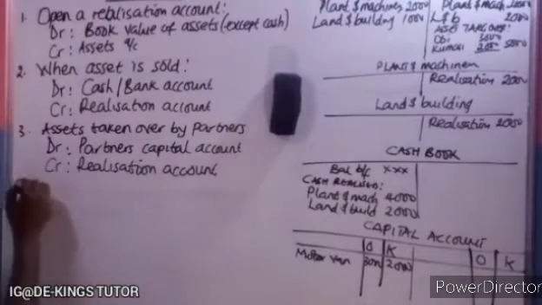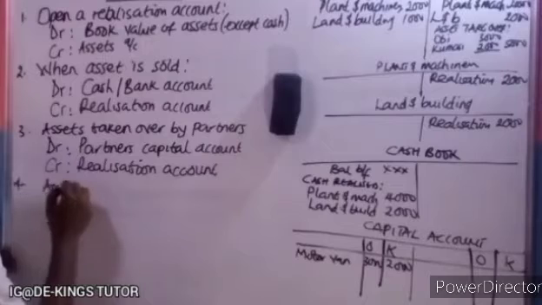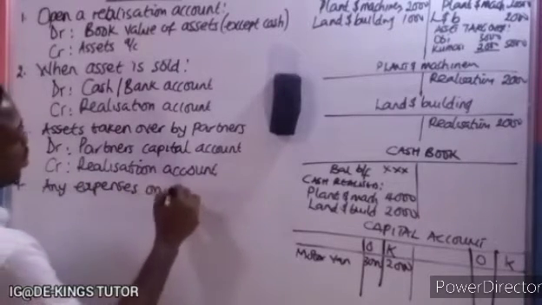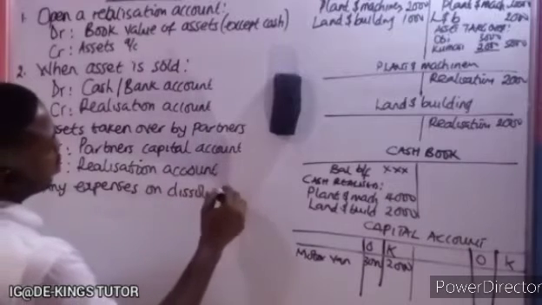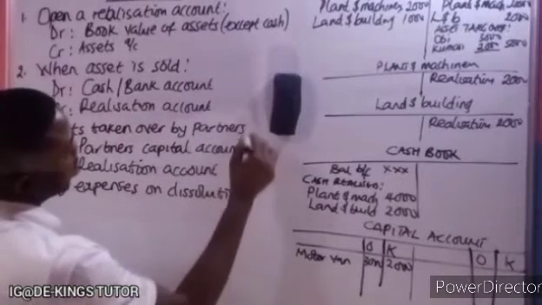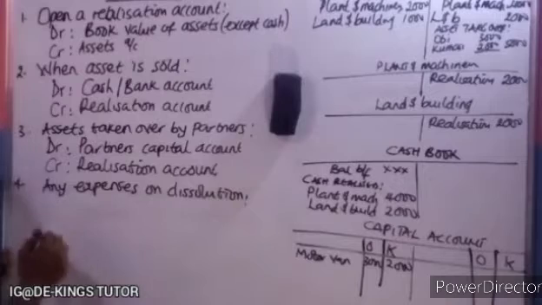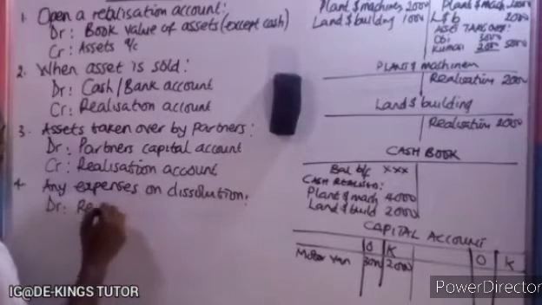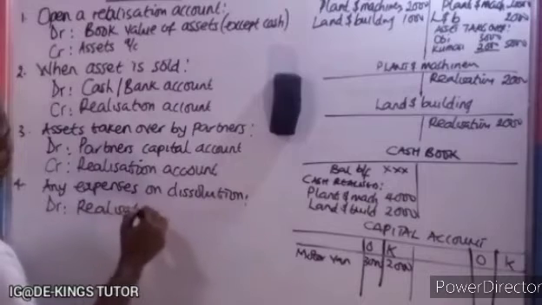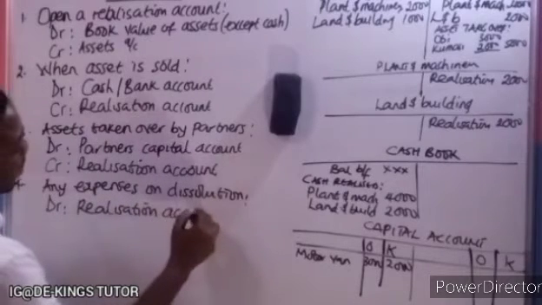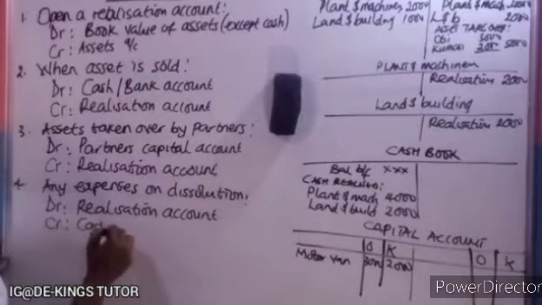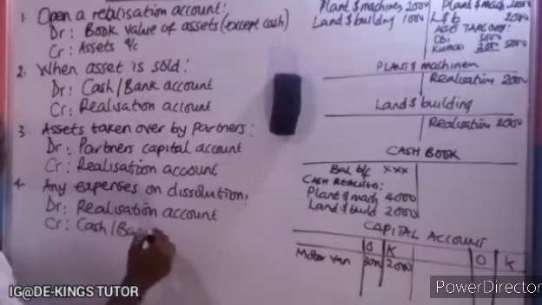And the fourth one is any expenses on dissolution. Now, how do we do this? You debit the realization account and you credit the cash or the bank account.